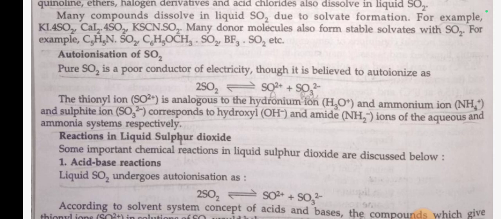Pure SO2 is a poor conductor of electricity, though it is believed to autoionize as 2SO2 gives SO2 positive plus SO3 2 negative. The thionyl ion SO2 2 positive is analogous to the hydronium ion H3O positive and ammonium ion NH4 positive, and the sulfite ion SO3 2 negative corresponds to the hydroxyl OH negative and amide NH2 negative ions of the aqueous and ammonia systems respectively.